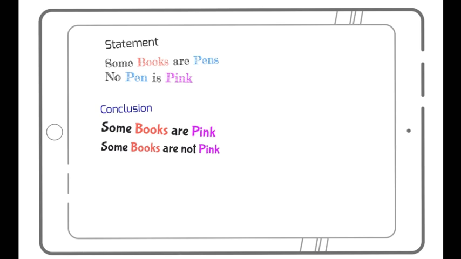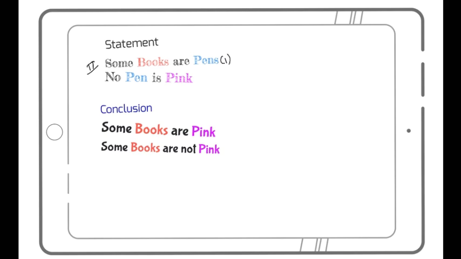Now, let's see the next problem based on two statements and two conclusions. I'm being given a statement which says that some books are pens. If you can recall, this is my type 2, and type 2 has only one conclusion. Some A are B means some B are A. Some pens are books, but it is not given in any of my conclusions. So this gives me one conclusion.